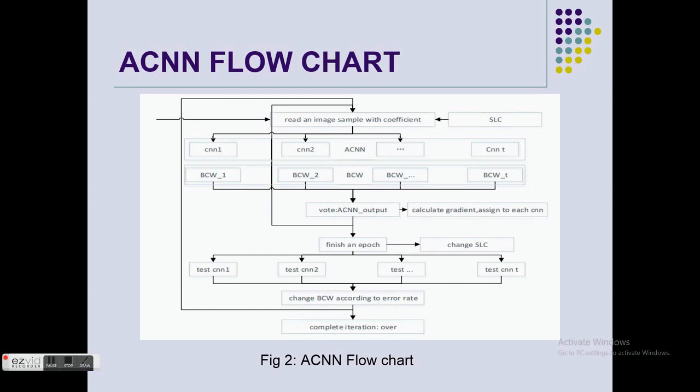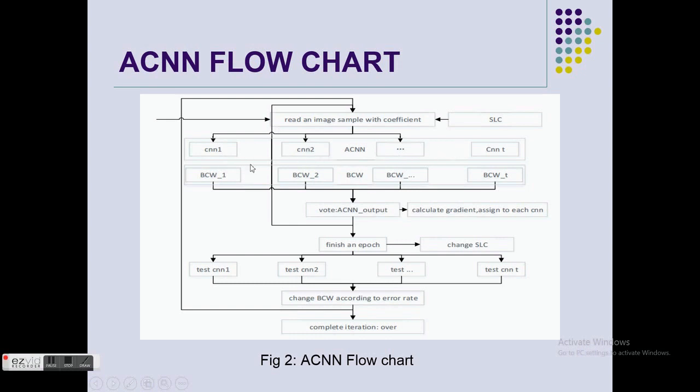The images are given as input, and then we have the CNNs, which were already created in the pre-training phase, and all of these CNNs have an error rate less than 0.5, so they are pretty accurate.